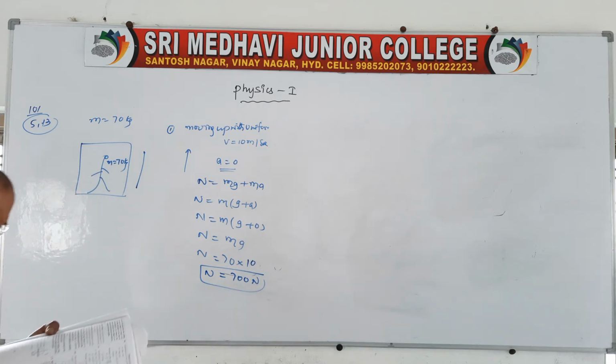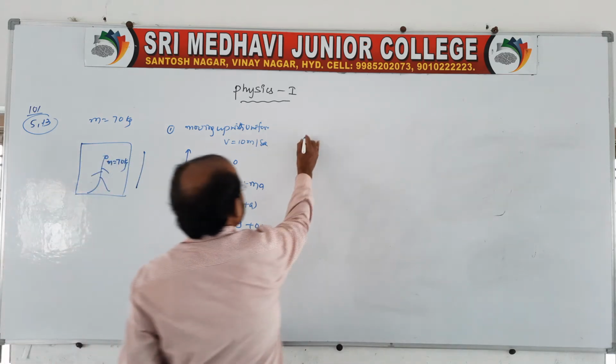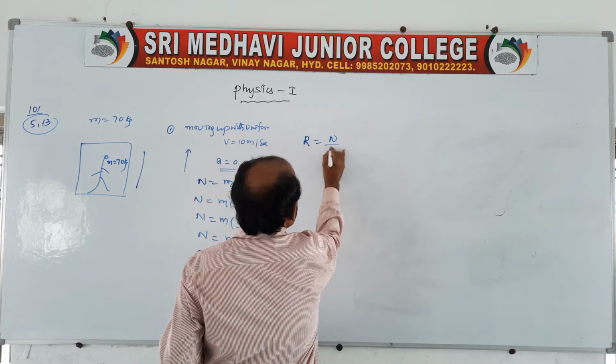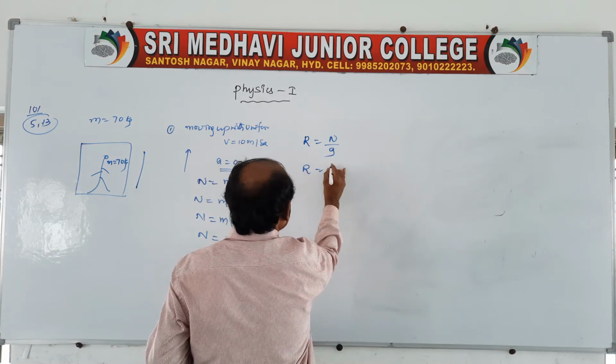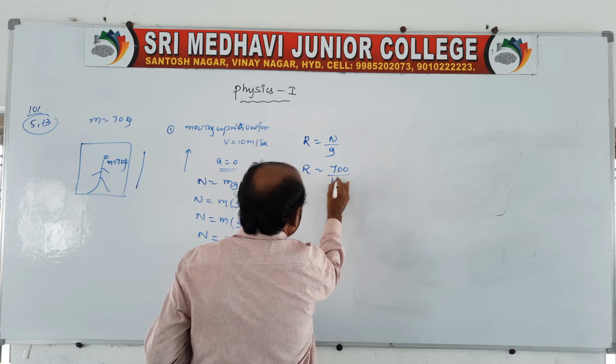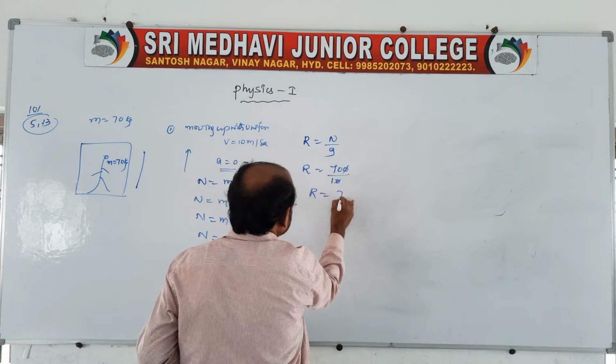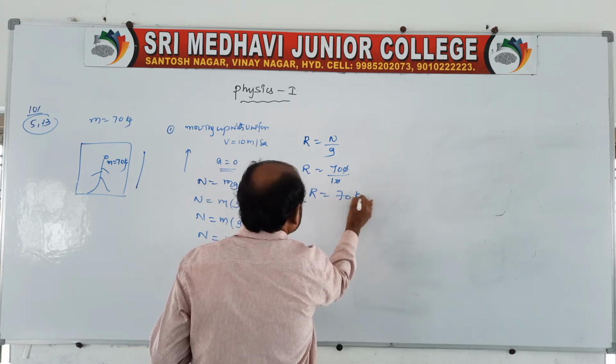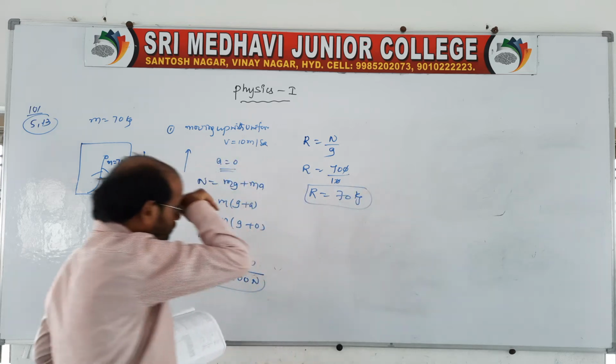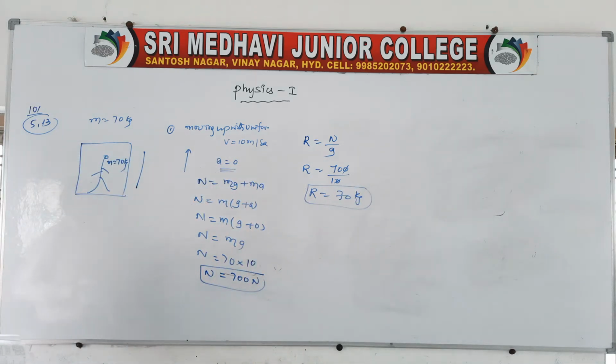Suppose it is asking for the reading on the scale. The reading on the scale is nothing but N by g. So R is equal to 700 by 10. R is equal to 70 kg. Like this we can take it.